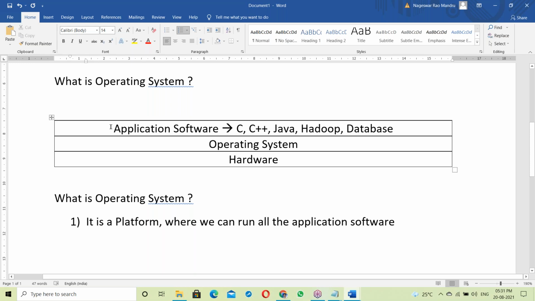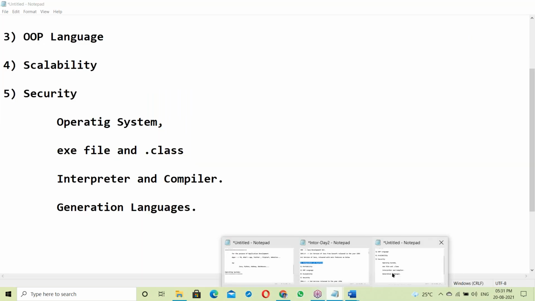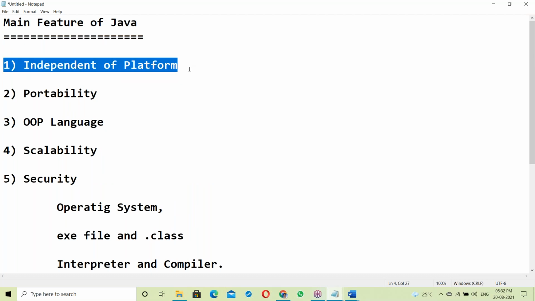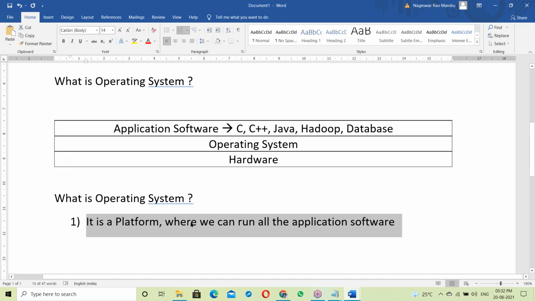These application softwares run on top of the OS, so the OS is a platform where we can run all the application software. See here, Java is independent of platform. Platform means OS, so Java is independent of the OS. How Java is made independent of platform, we'll discuss later. So what is an OS? It's a platform where we can run all the application software.